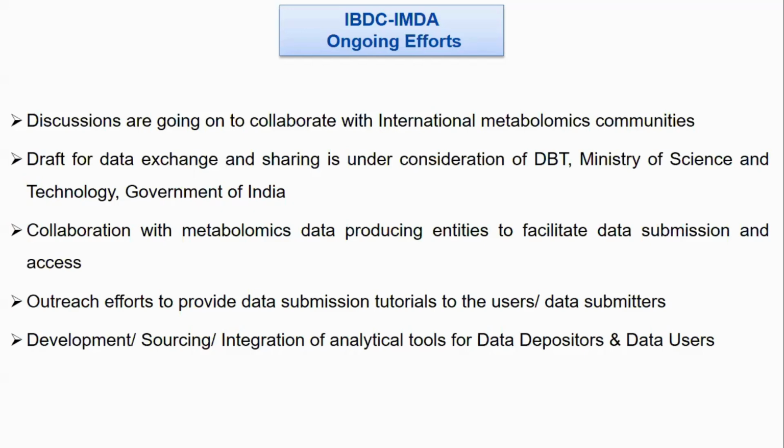Next, collaboration with different metabolomics data producing entities to facilitate more data submission and access at IBDC. We also make many efforts for good outreach to make IMDA a very successful data portal, by providing data submission tutorials to the users and the data submitters. And the IMDA team is dedicatedly working on the development, sourcing, and integration of various analytical tools for data depositors and data users.